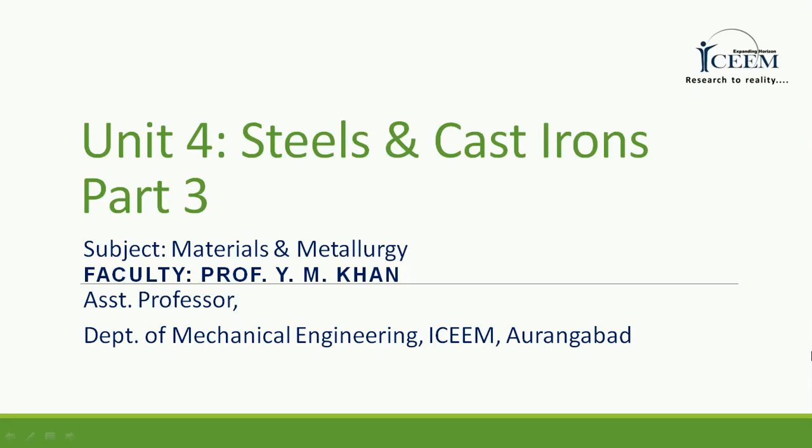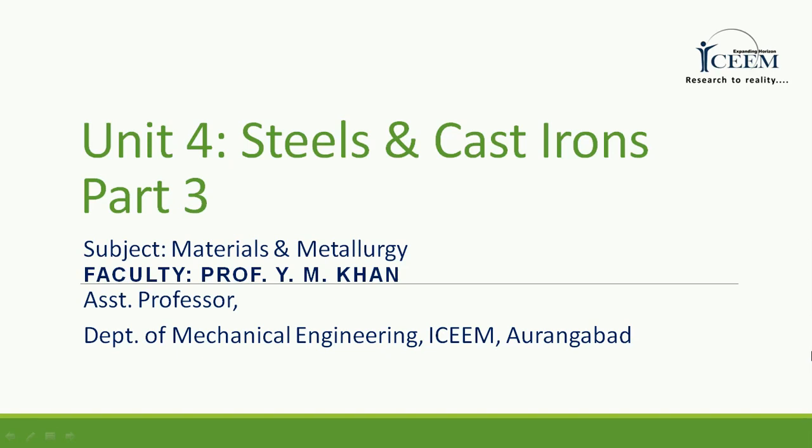In previous videos we have seen the classification of steels and the designation system of steel on the basis of the Indian standard designation system, and how parts 1 and 2 of that designation system work, how the numbers and the symbols are used.